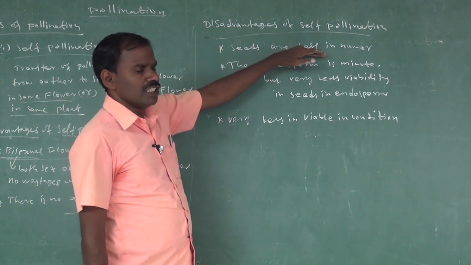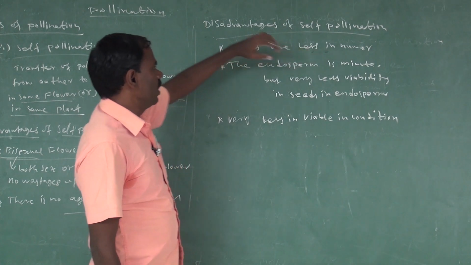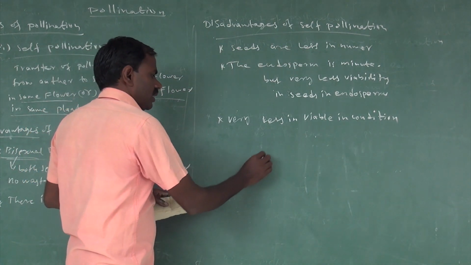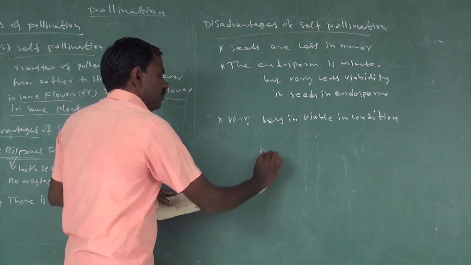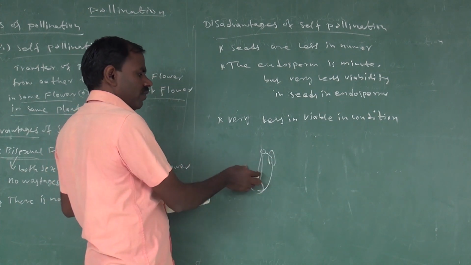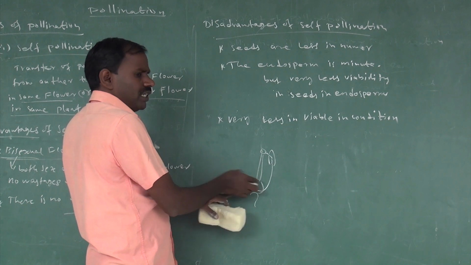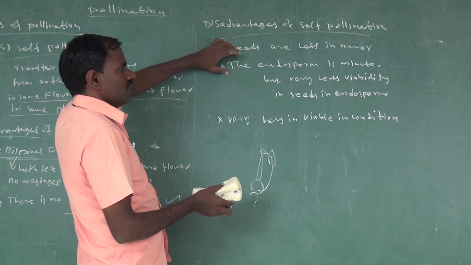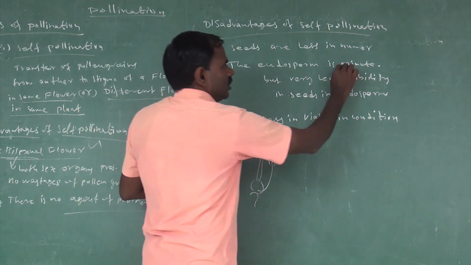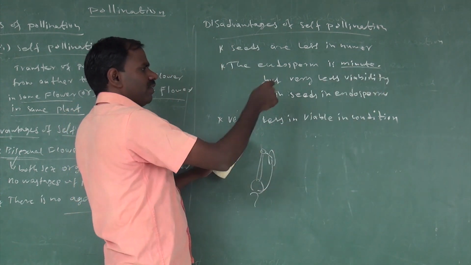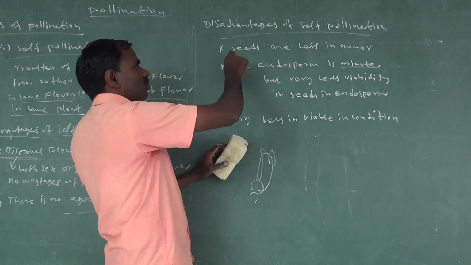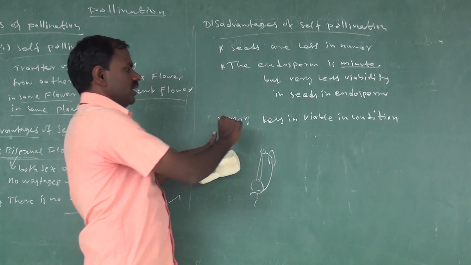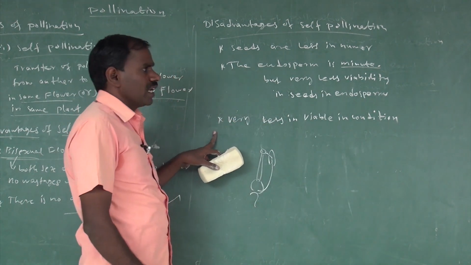The seeds are only less in numbers because it involves only the self pollination process, the transfer of pollen grains onto the stigma within the same flower. No variabilities are produced in this self pollination process. Their endosperm is very minute, but very few viable seeds are produced. That is the disadvantage of self pollination. And the third one is very less viable in conditions.